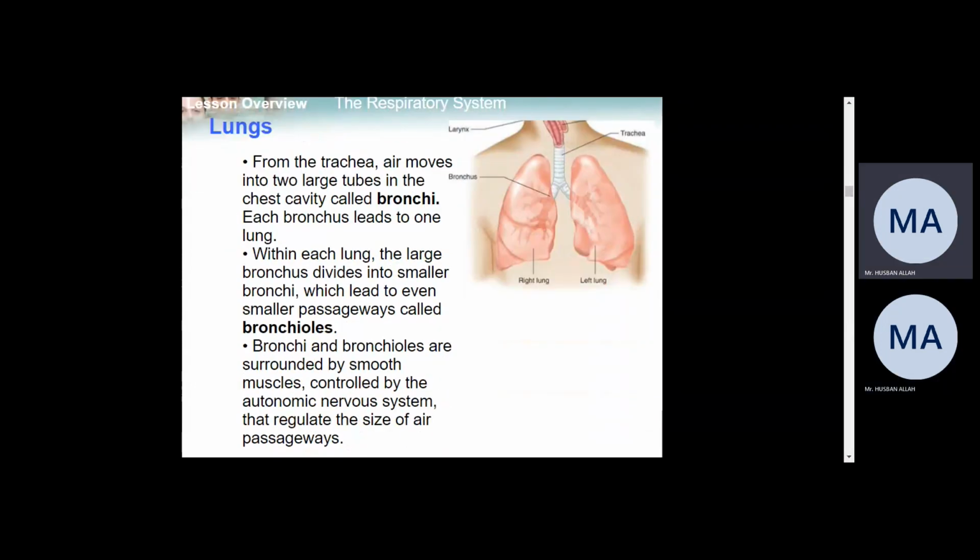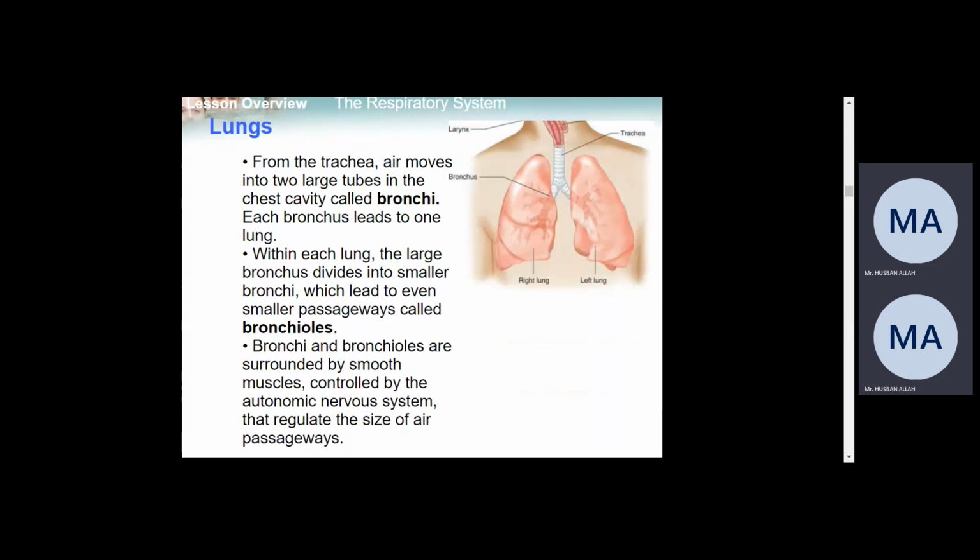The next part, and the major part of the respiratory system, is the lungs. From the trachea, air moves into two large tubes in the chest cavity called bronchi, right? The one on the left enters the left lung and the one on the right enters the right lung.